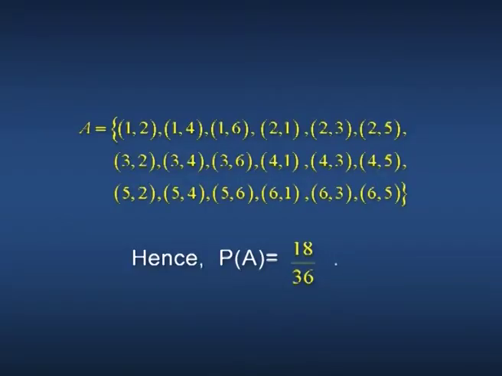Number 2. Here are the 18 points favorable to the event A, that is A equals the set containing the points (1,2), (1,4), (1,6), (2,1), (2,3), (2,5), etc., the last being (6,5). Hence, P(A) equals 18/36.